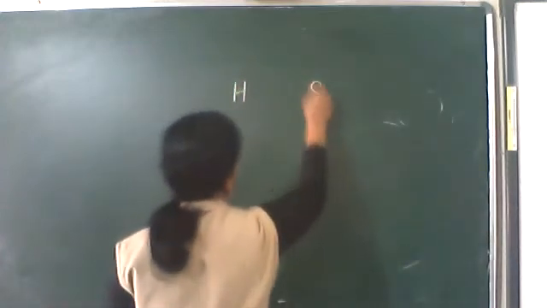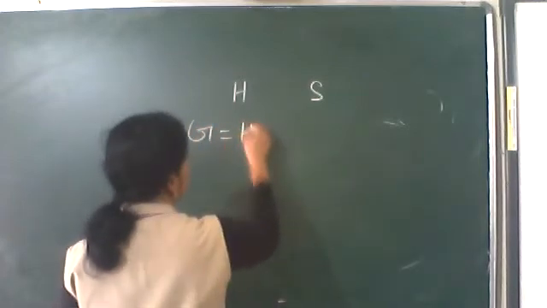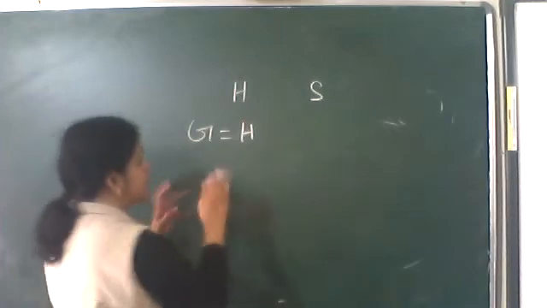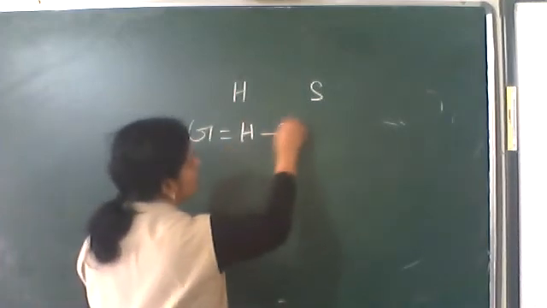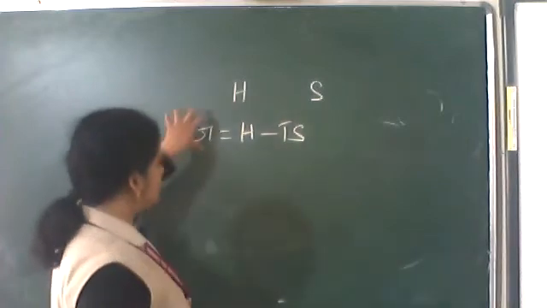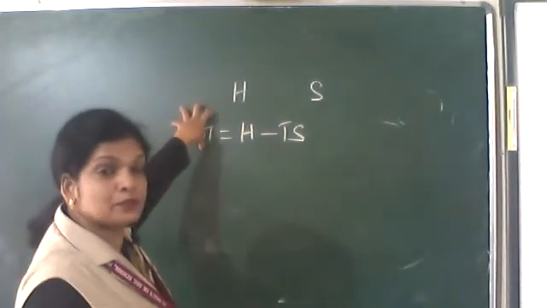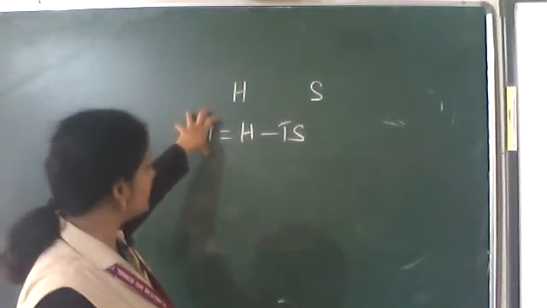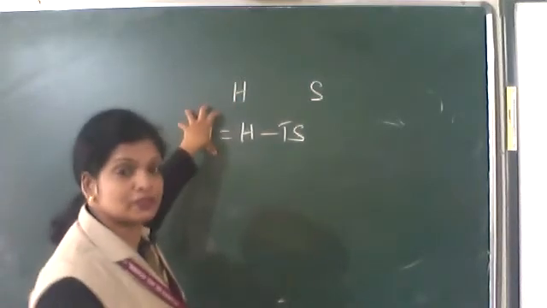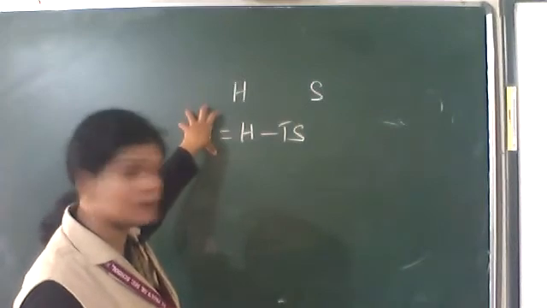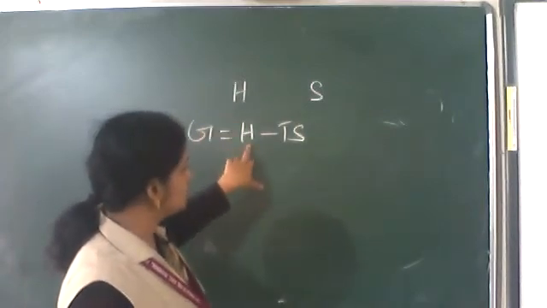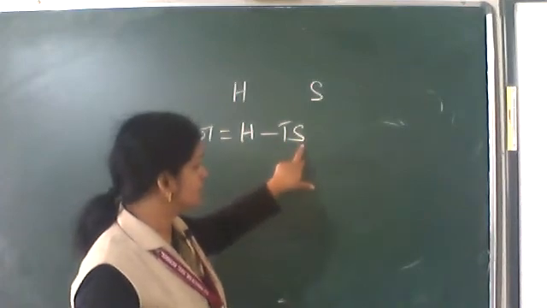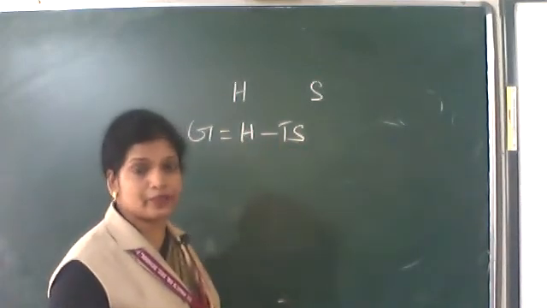Gibbs gave an equation connecting these two, that is enthalpy and entropy. He defined a new term connecting these two: G is equal to H minus TS. He gave the letter G, and we call it Gibbs free energy. Connecting these two, he gave a new function that we call Gibbs free energy. Here, H is enthalpy, S is entropy, at constant temperature T.